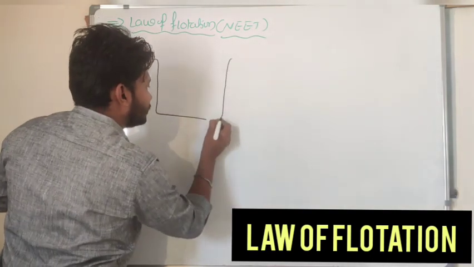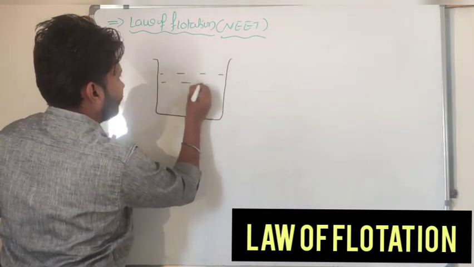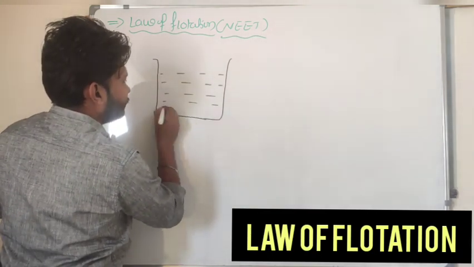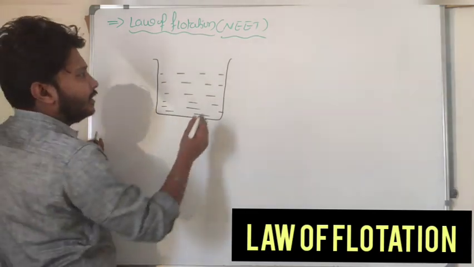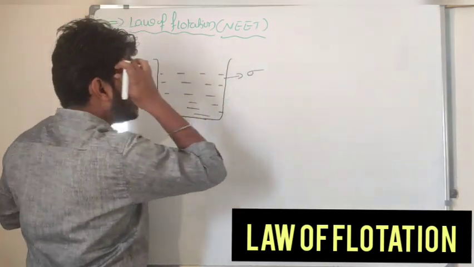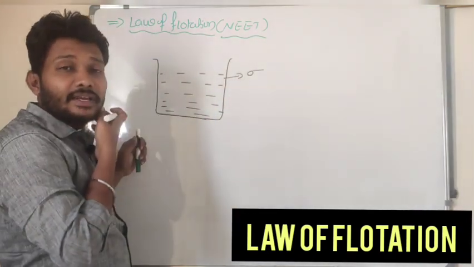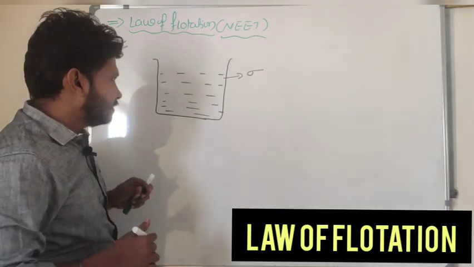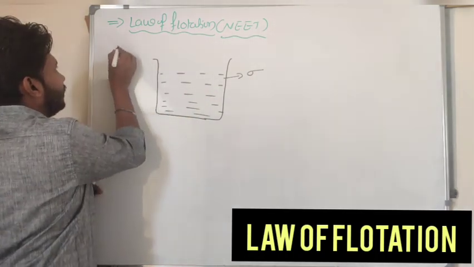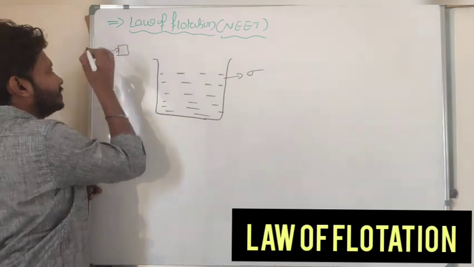That container is filled with liquid. Let the density of this liquid be sigma. The density of the liquid is sigma. I will take one body here. This object has density rho.